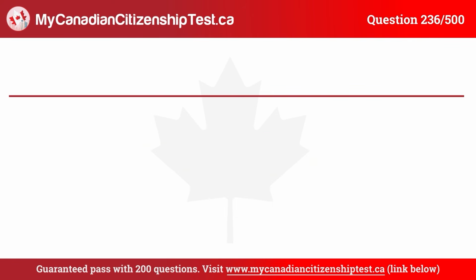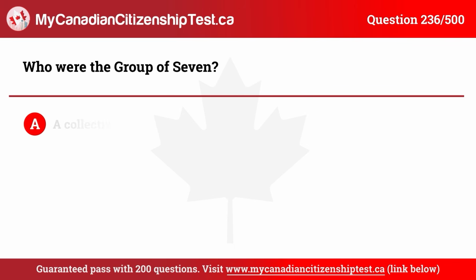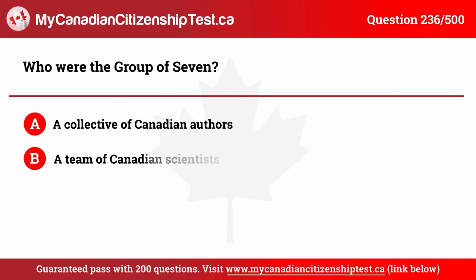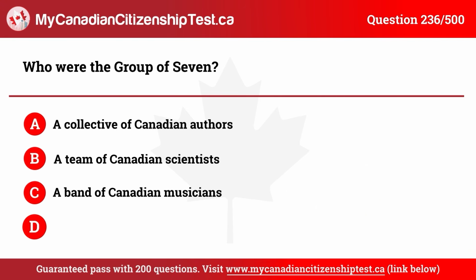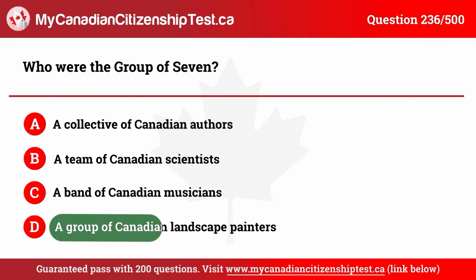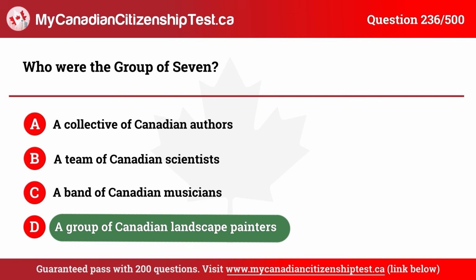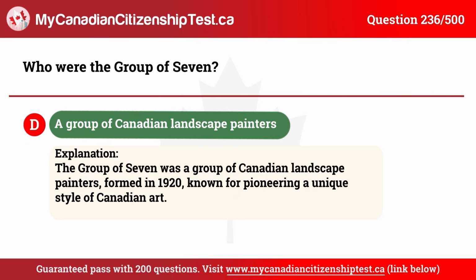Question 236. Who were the Group of Seven? A. A collective of Canadian authors. B. A team of Canadian scientists. C. A band of Canadian musicians. D. A group of Canadian landscape painters. The correct answer is D. A group of Canadian landscape painters.